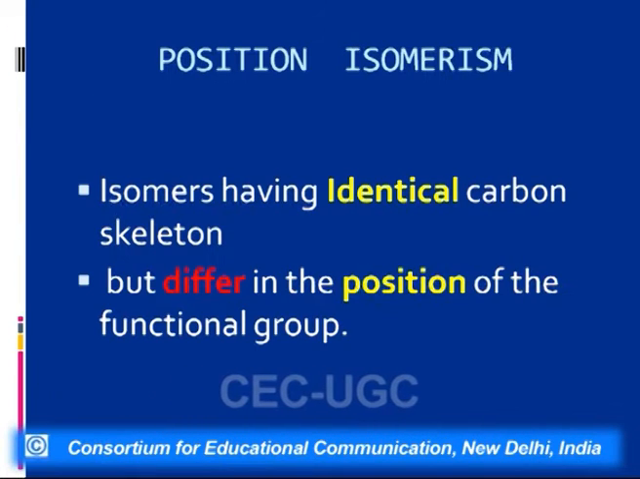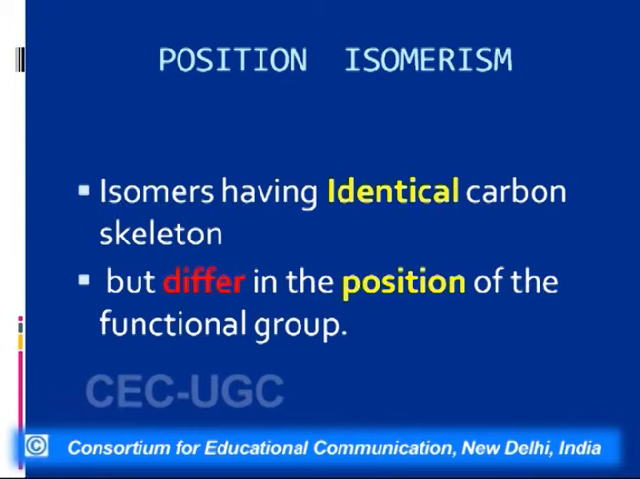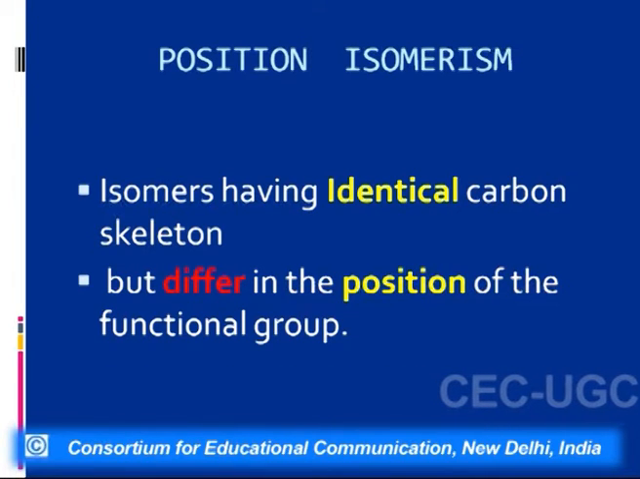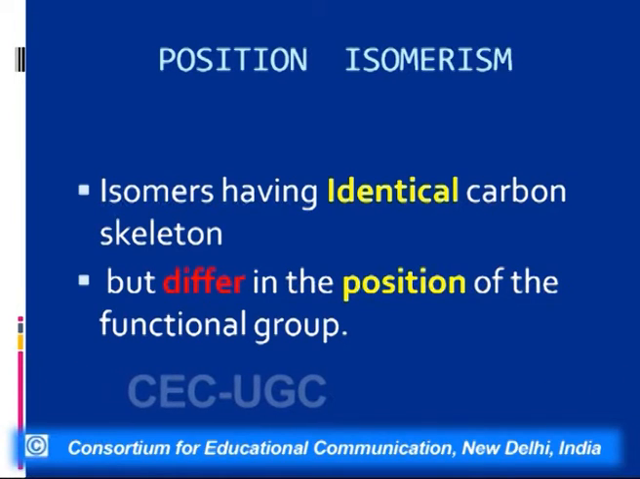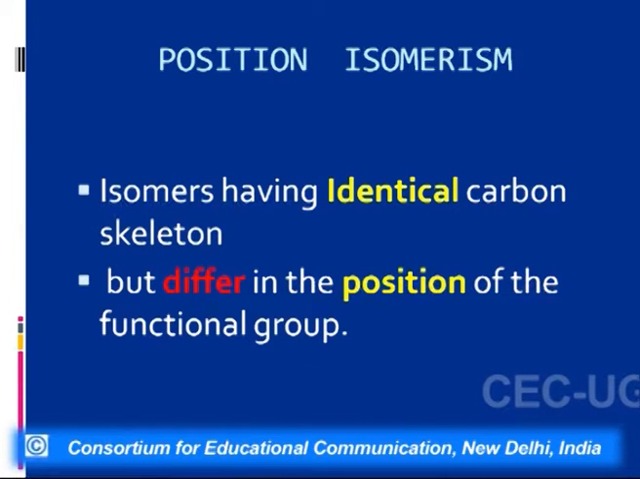The second class of isomerism that we come across is position isomerism. What is position isomerism? In position isomerism, the carbon skeleton is the same, but the position of the functional group is different. That is, the functional group is also the same, but its position is different. That is, it may occur at position number 1 or position number 2.